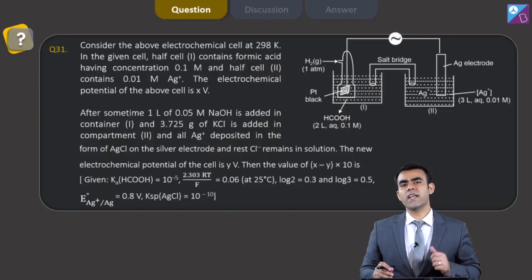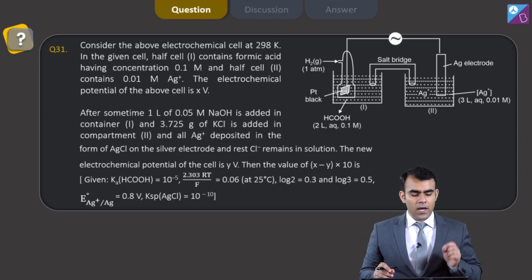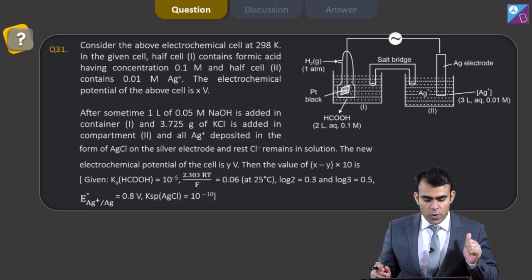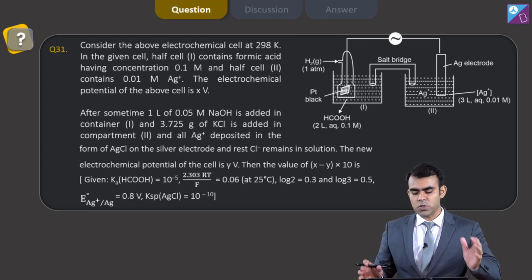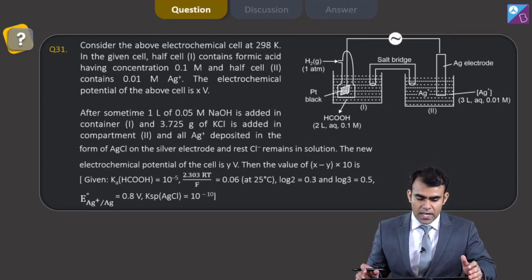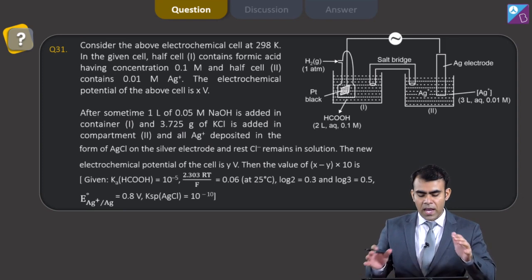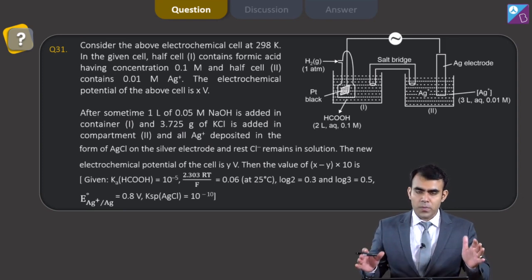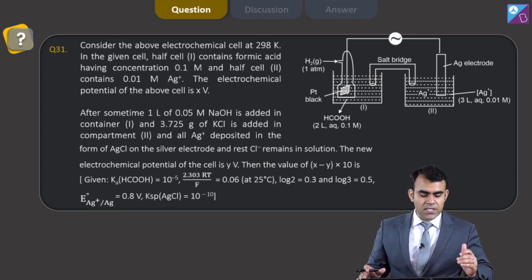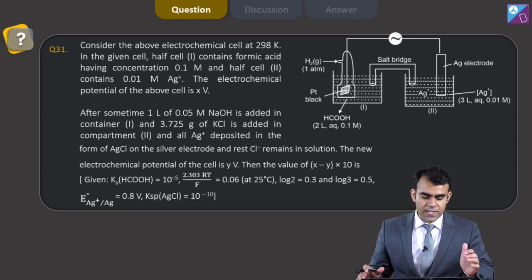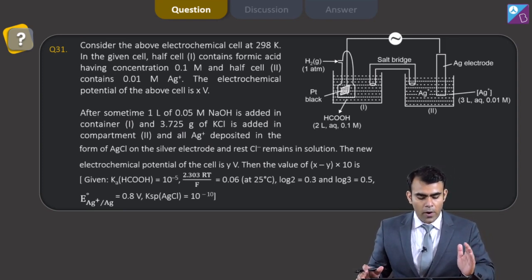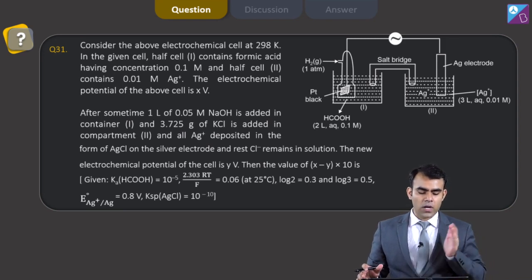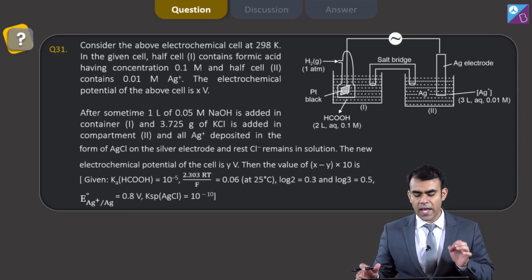Now we have numerical type questions, and the question is 31. Consider the above electrochemical cell at 298 Kelvin. Here one electrochemical cell has been given to us, and we have been given a lot of information. In the given cell, half cell 1 contains formic acid having concentration 0.1 molar, and half cell 2 contains 0.01 molar Ag plus. The electrochemical potential of the above cell is x volt.